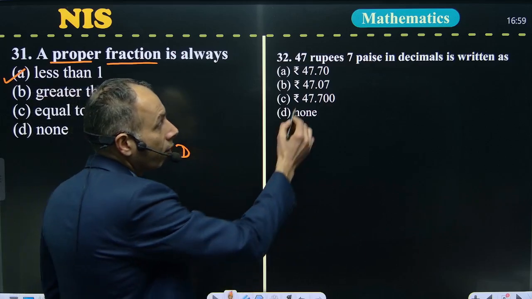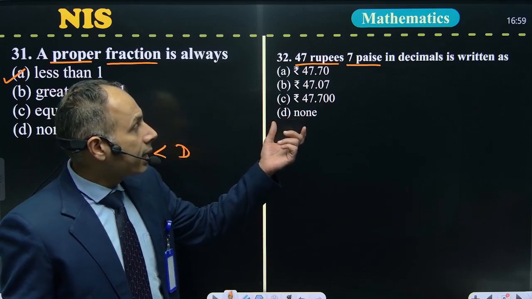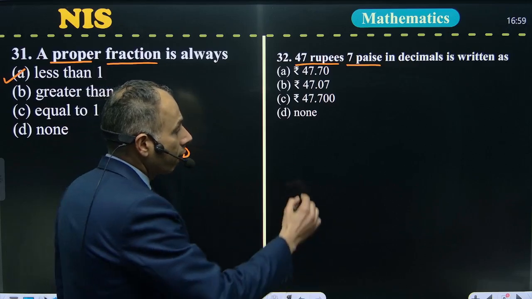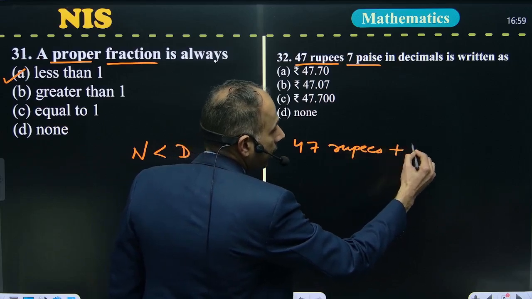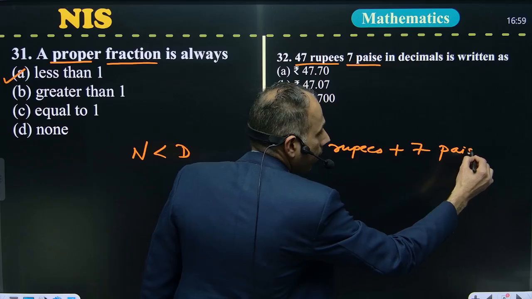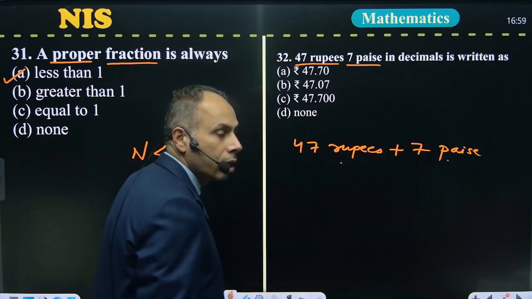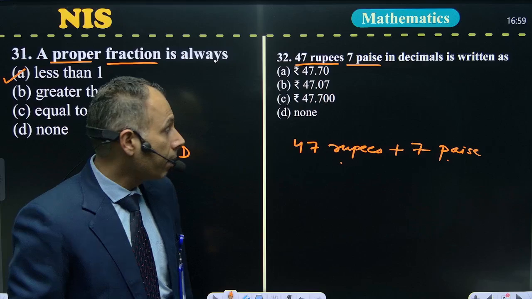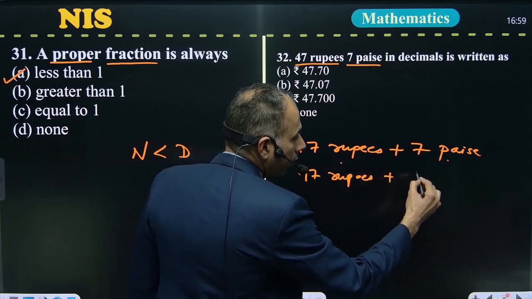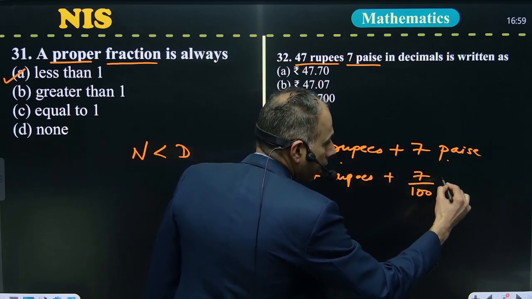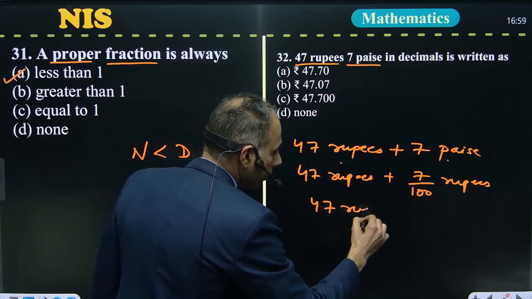47 rupees 7 paise. We have to express this term in decimal. 47 rupees plus 7 paise. Here the unit is rupees, here the unit is paise. We have to make this unit the same. So 47 rupees. Convert this also in rupees. It means divide by 100. So 47 rupees.